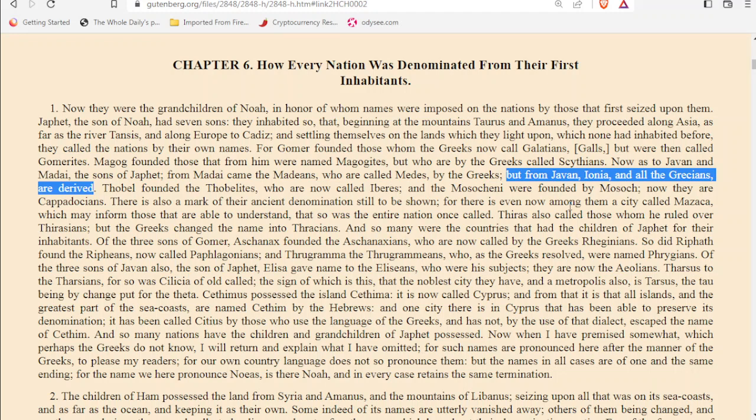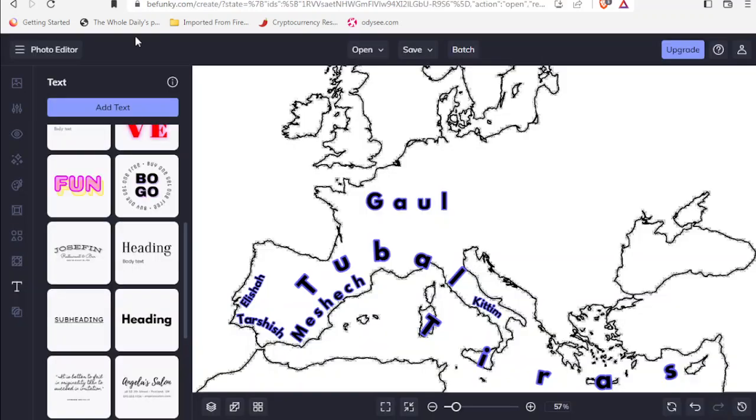And this is why we tried to build that foundation in the beginning of the series, where we looked at some of these descendants of Noah and these sons of Japheth, and we spoke about that Portuguese tradition of Elisha and Tarshish. So these two sons of Javan come into the Iberian Peninsula with their uncle Tubal. And now we can see why this might be important for this study, because if it's accurate and true that these two sons of Javan did come to the Iberian Peninsula, could we not say that there would be Ionians in this region?